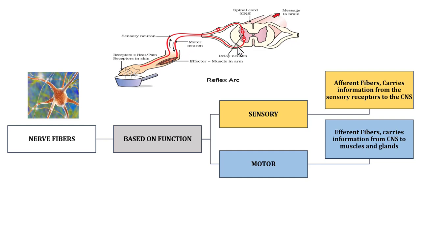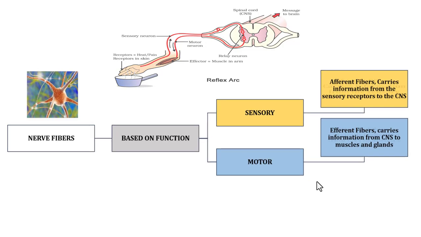So these sensory neurons communicate with interneurons in the spinal cord, which then send signals via motor neurons to our muscles to pull our hand away from the hot object. So the sensory neurons carry messages from the receptors while motor neurons carry messages from the central nervous system. Sensory nerve fibers are also called afferent nerve fibers. Motor nerve fibers are also called efferent nerve fibers.